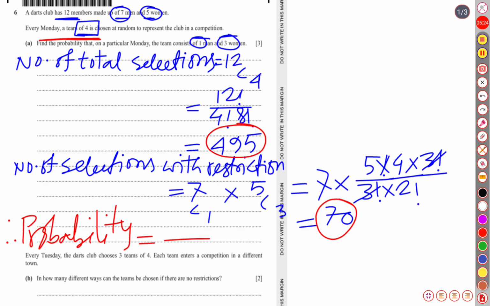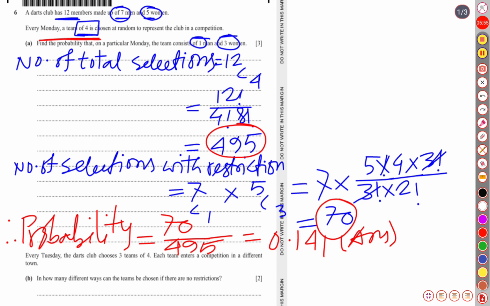So it is 70 over 495, and 9 as well as 5. Finally, if we use our calculator, we get 0.1414. If we round it to three significant figures, it is 0.141. So that is the answer to the first part.